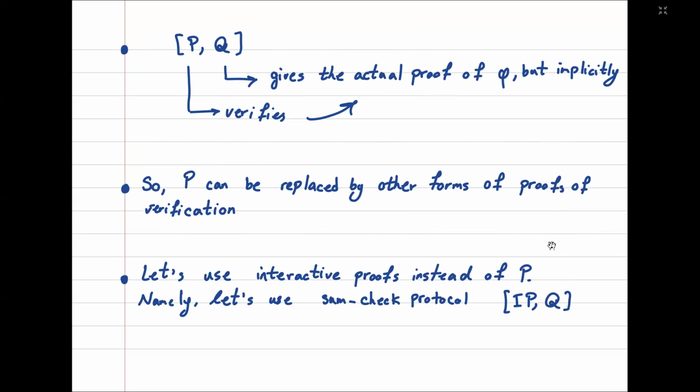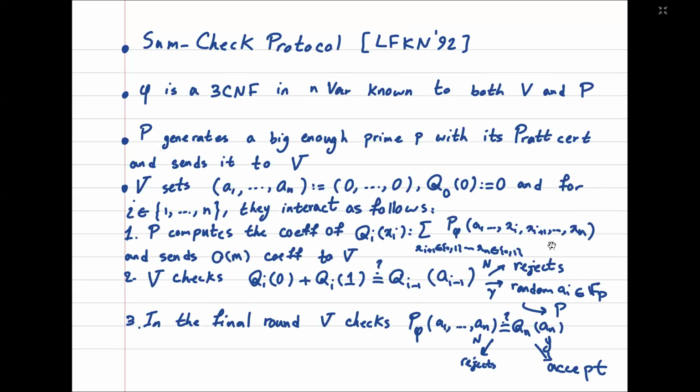So here we can replace P with other forms of verification. For example, we can use interactive proofs. In particular, we can use the sum-check protocol. So what is the sum-check protocol? The sum-check protocol is a randomized interactive proof, described as an interaction between a limited power verifier and an unlimited power prover, and they both know a 3CNF phi in n variables.